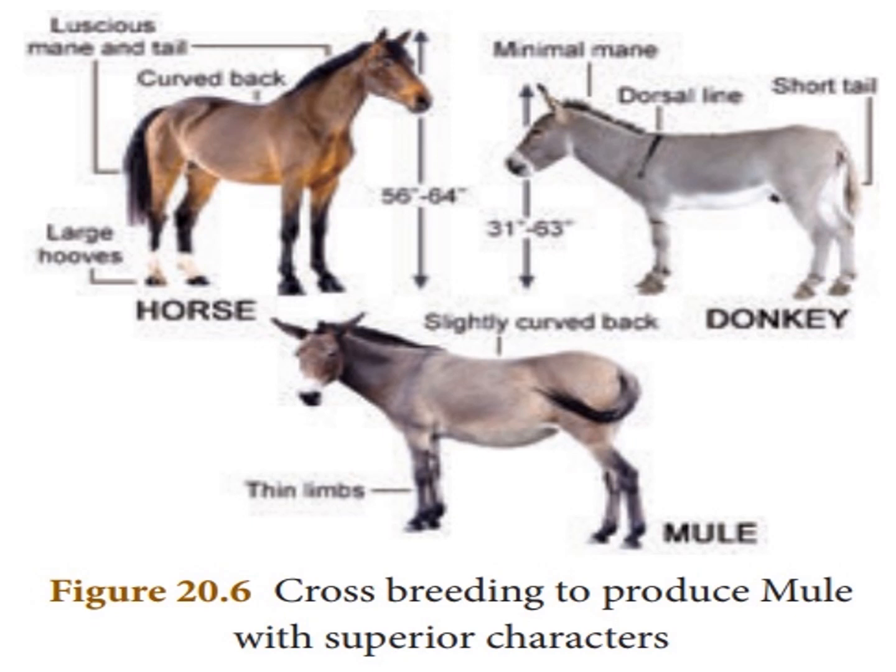Hybrids are stronger and more vigorous than the parent. Crossing between two different species with desirable features of economic value is used. Let us see what cross produces a mule.